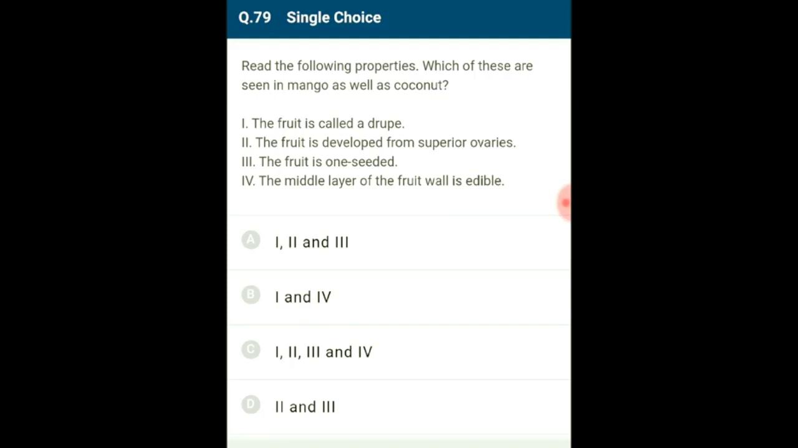So the answer for this question is option A. Statements 1, 2 and 3 are the three properties commonly seen in both mango as well as coconut. So the correct option is A.